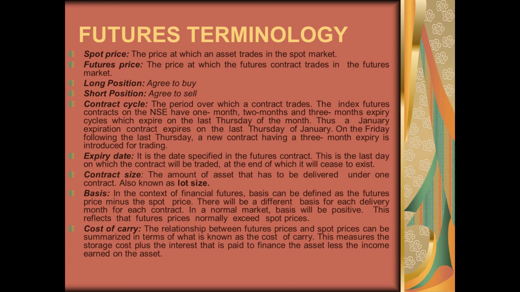And there is some terminology related to futures contracts. One such term is spot price. Spot price is the price at which the underlying asset trades. Because these are exchange traded instruments, you will find stocks of various companies, indexes, and currencies. So all of these are underlying assets. And then there is a cash market. So the price in the cash market or the stock market or the spot market is the price at which the asset is trading in the spot market.